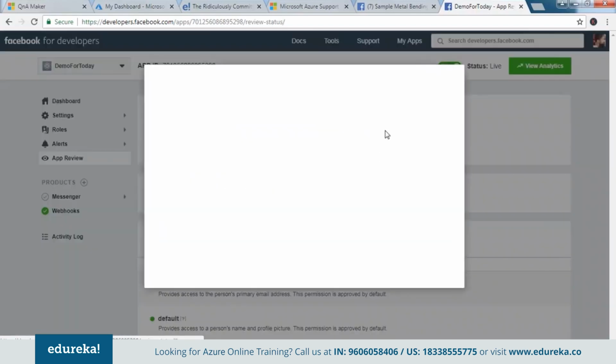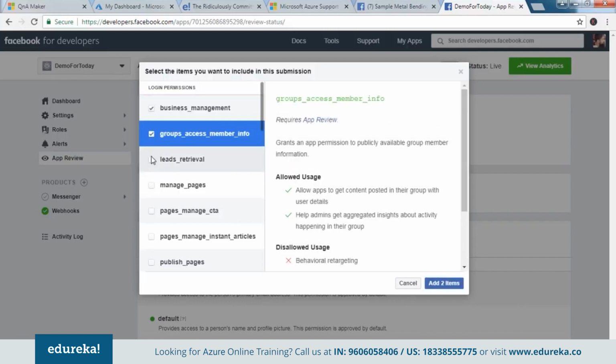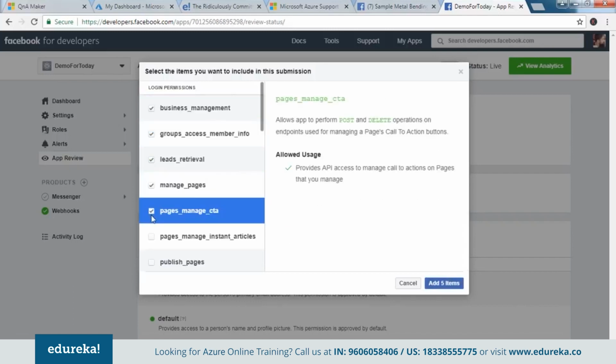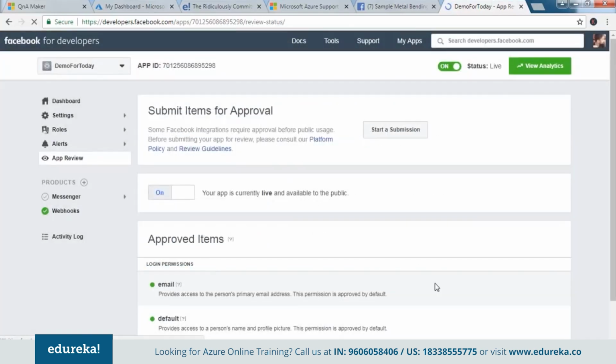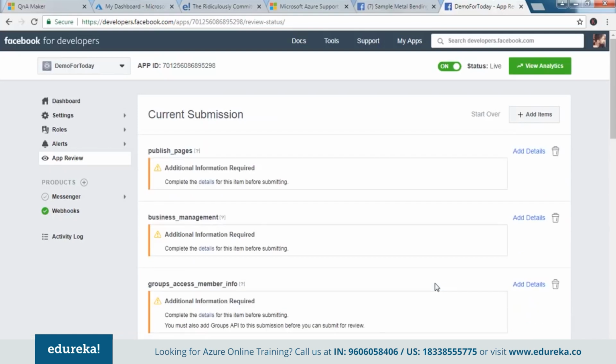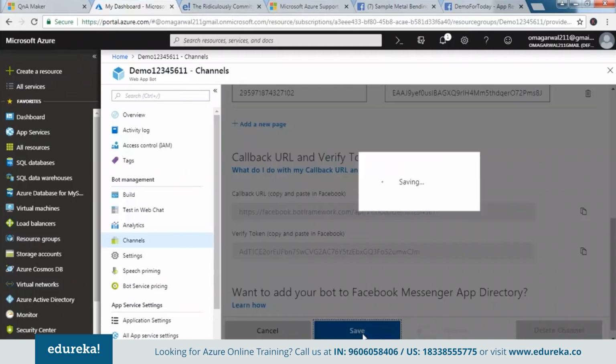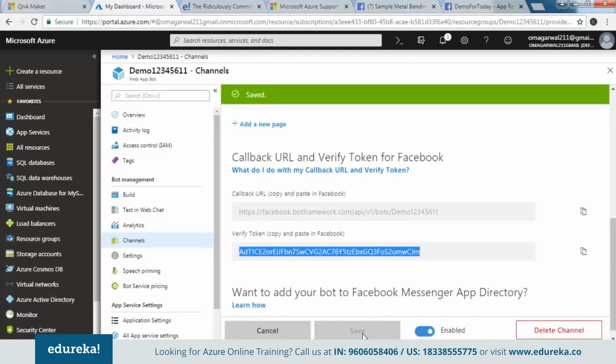Start a submission for approval. Yes, please select all these fields. And I say add 7 items. There you go. So this has been done, guys, and our app is good to go now. So I would just go ahead and save this thing. Okay, so if we just go back to the channels, we would see that our Facebook Messenger has been added.